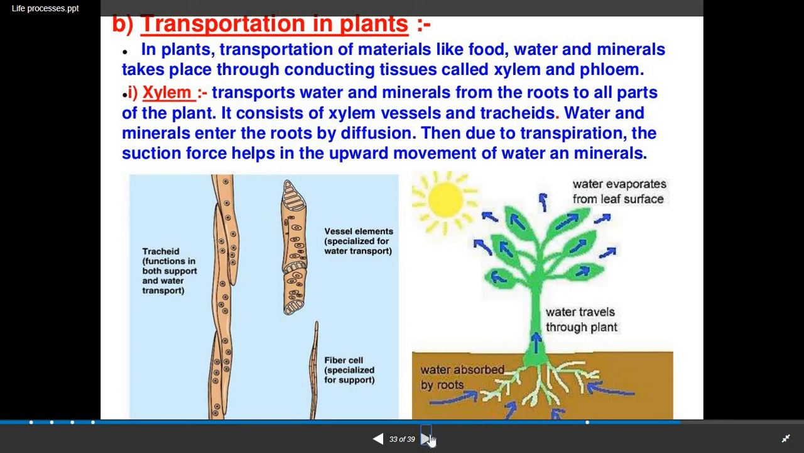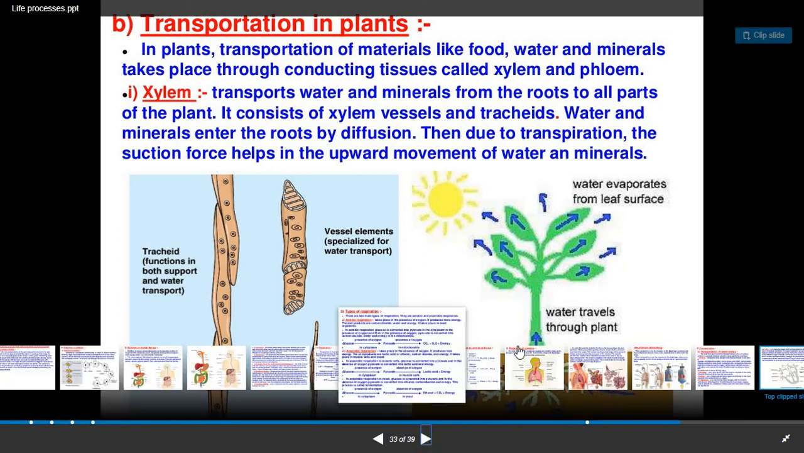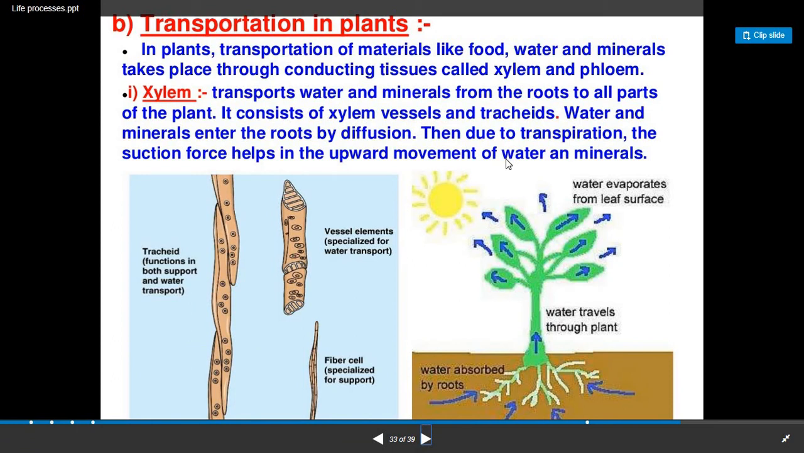Water and minerals enter the root by diffusion, that is from higher concentration to lower concentration. Then due to transpiration, the suction force helps in the upward movement of water and minerals. Here you can see the xylem, whose main role is to transport water and minerals from the root to the upper parts. So the direction of xylem transport is always unidirectional, from bottom towards the top.